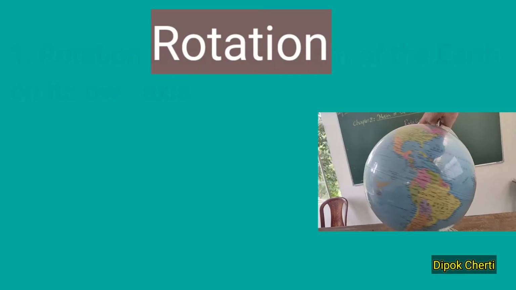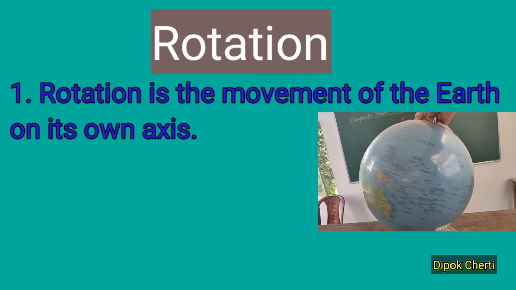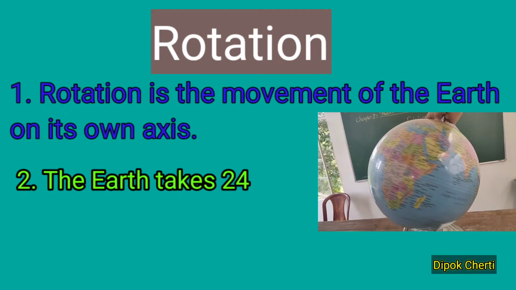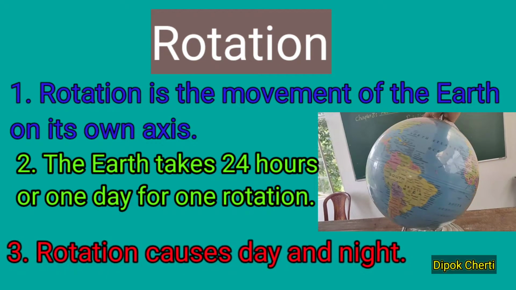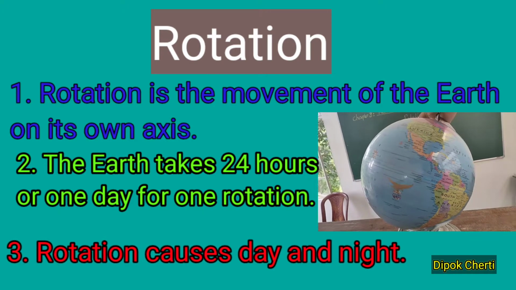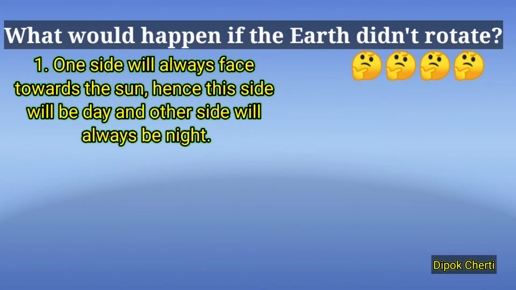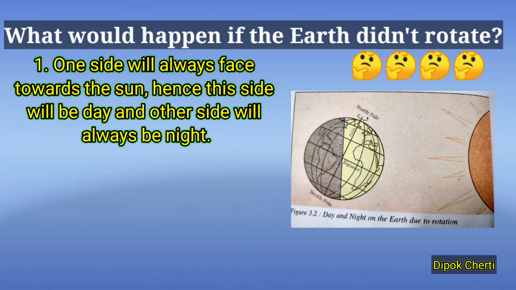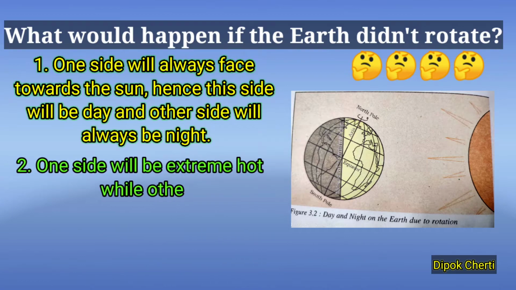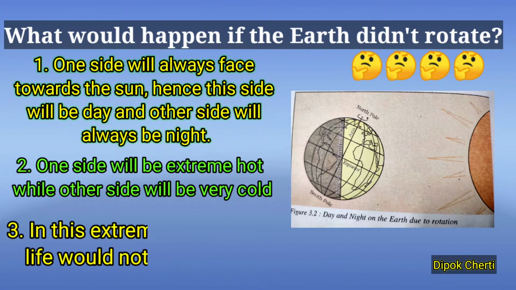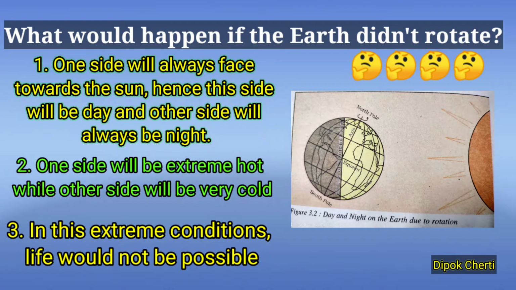So, we have understood that rotation is the movement of the Earth on its own axis. The Earth takes 24 hours or 1 day for one rotation. Rotation causes day and night. You may be wondering, what would happen if the Earth did not rotate? Well, if the Earth didn't rotate, one side of the Earth would always face the sun and the other side would always be away from the sun. One side will always be light and extremely hot, but the other side will always be night, darkness and extreme cold. Therefore, in such an extreme case, life would not be possible.